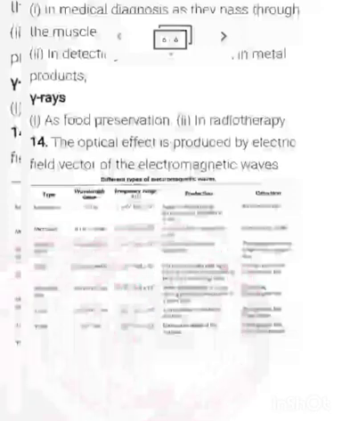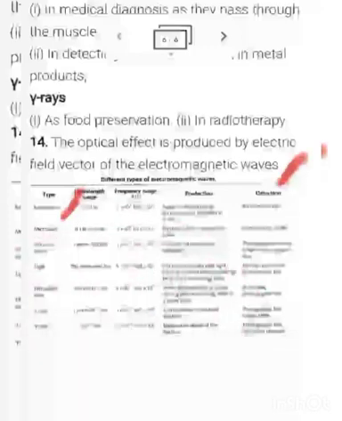Okay, another question which usually comes is about detection. Radio wave, in mobile phone, in our TV we use a radio wave. It is detected by a receiving antenna. Microwave is detected by a diode. Infrared is detected by photographic film. Light, definitely by a simple photocell or photographic film. Ultraviolet rays by photographic film. X-ray by photographic film. Gamma ray by photographic film.